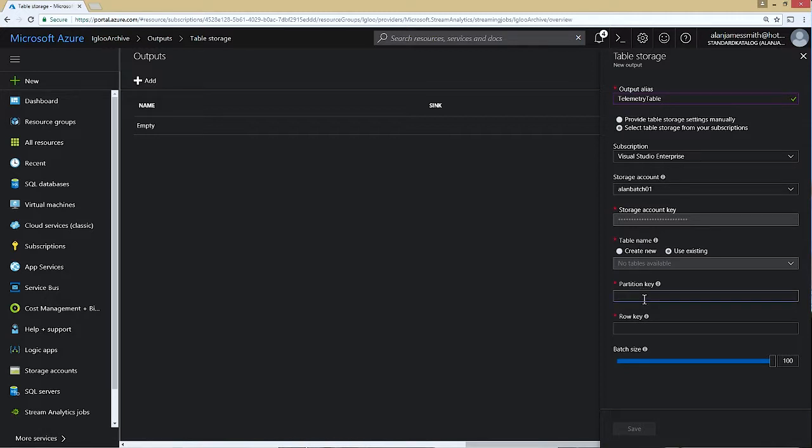We need to specify in table storage a couple of things like the partition key and the row key. So the partition key is going to be how we actually group the data together. And what I'm specifying for partition key is the actual lap ID, which means that the telemetry data is going to be grouped together by the actual unique lap ID for that lap, and it's going to make it easier to actually select the telemetry data. And I think row key, I just specified row key as an actual string in the output query. So I can drop that in.